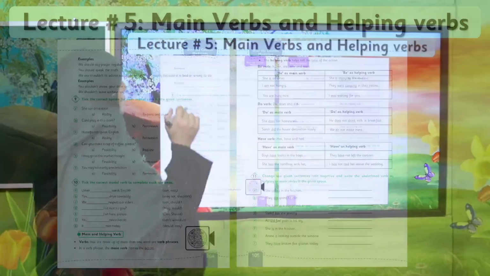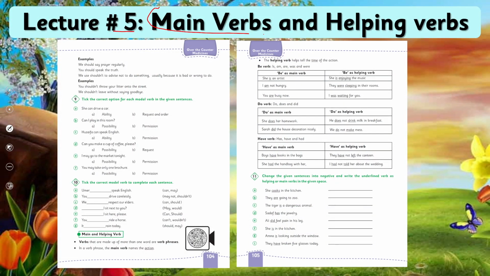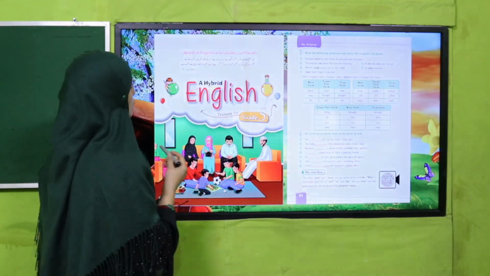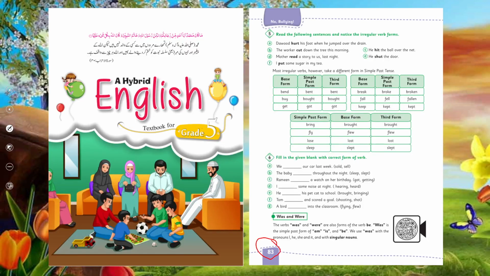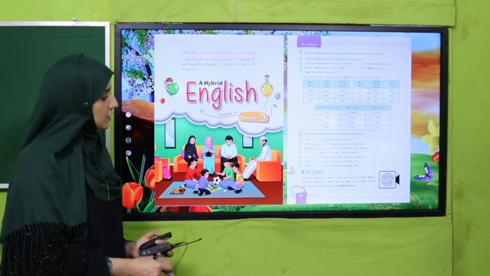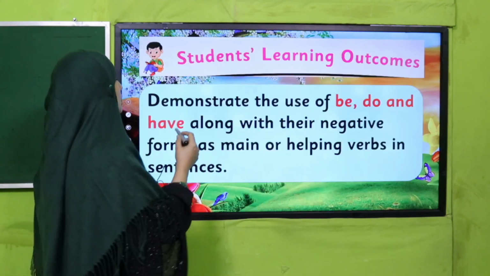Our today's lecture, lecture number 5, we will learn about main verbs and helping verbs, and how we can use helping verbs and main verbs in our sentences. Before, in English for grade 5, my dear students, on page number 83, you have already learned about was and were as a main verb and helping verb. So I hope you remember it. If you do not, you can watch this video lecture again, and today we are going to learn further.